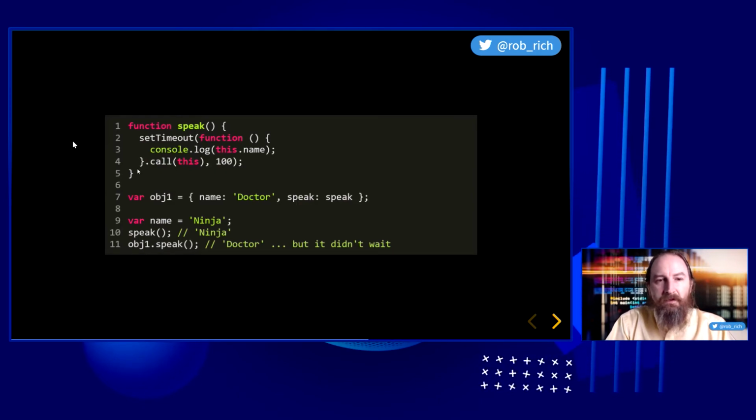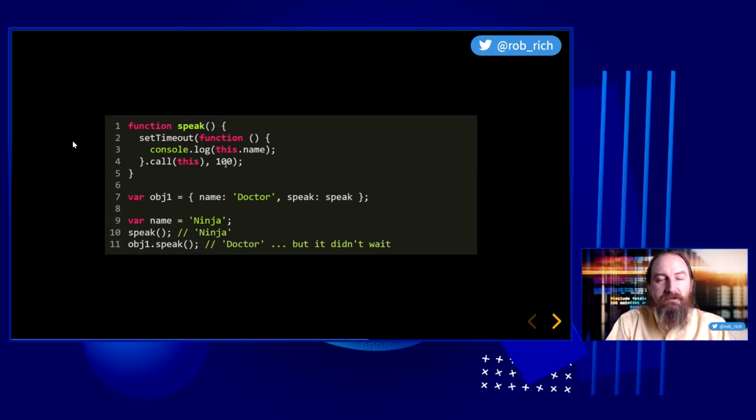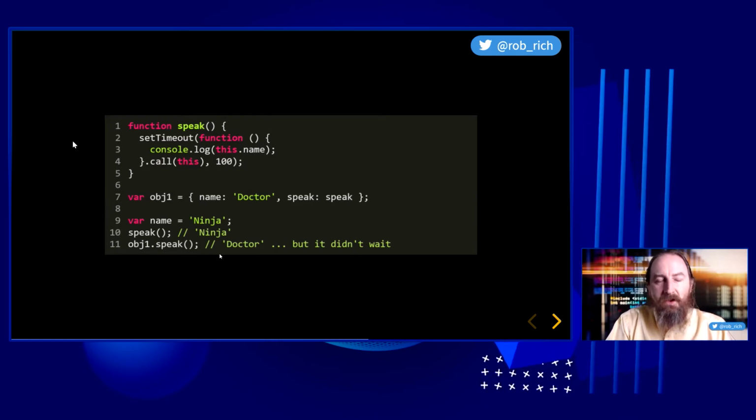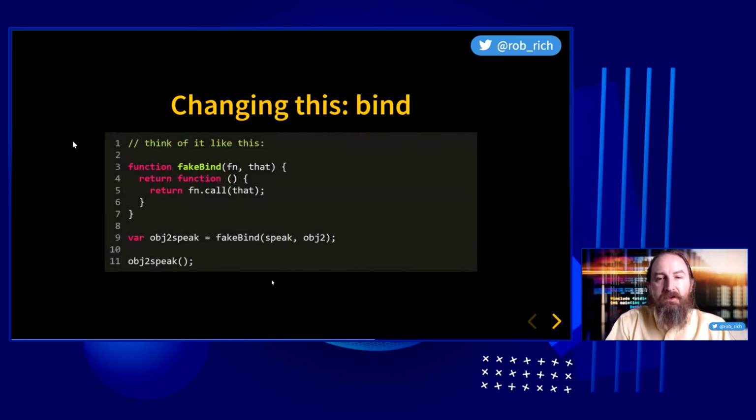So it'll define this function and then call it, returning the results of the call, which is undefined. And in 100 milliseconds, it will do undefined. It output the name right away. So call isn't an ideal scenario in this case, but we can see how it did get us the right answer. That's cool. Let's upgrade a little bit and take a look at bind.